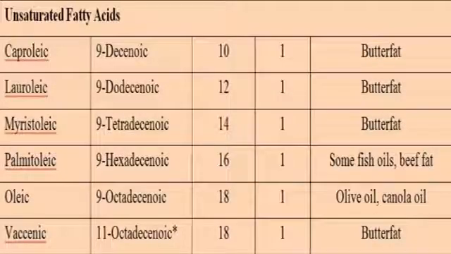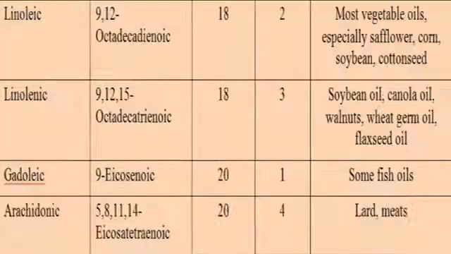Generally, unsaturated fats are liquid at room temperature and the examples of unsaturated fatty acids are caproleic, lauroleic which is present in butterfat and some of the fish oils and beef fat contains palmitoleic and olive oil and canola oil contains oleic acid. Butterfat contains vaccenic and linolenic is present in most of the vegetable oils, wheat germ oil, flaxseed oil and arachidonic acid is present in lard, meats and some fish oils.